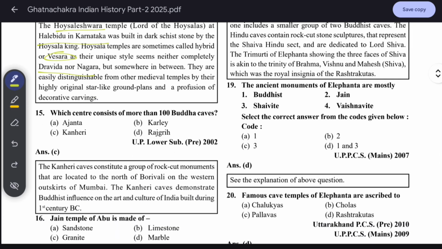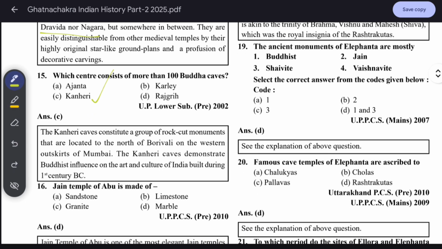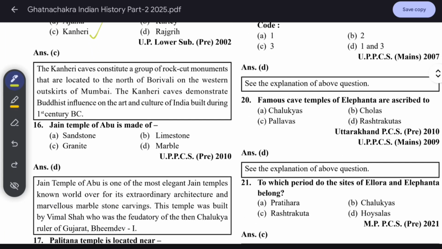carvings. Which centre consists of more than 100 Buddhist caves? Kanheri. Okay, this is Kanheri. The Kanheri caves constitute a group of rock-cut monuments located to the north of Borivali on the western outskirts of Mumbai. The Kanheri caves demonstrate Buddhist influence on the art and culture of India, built from the 1st century BC.